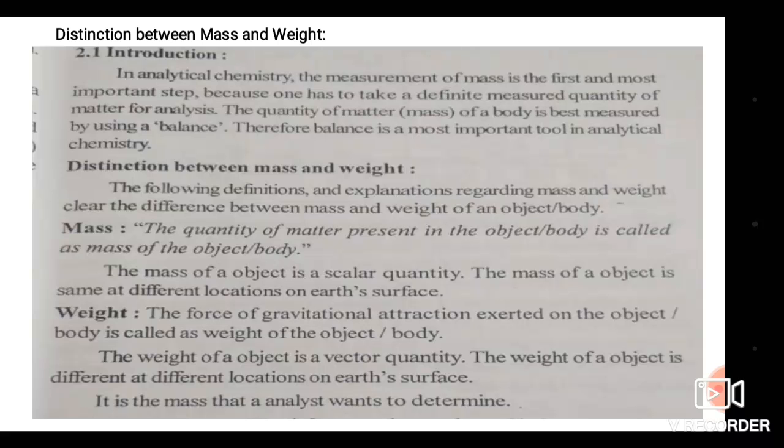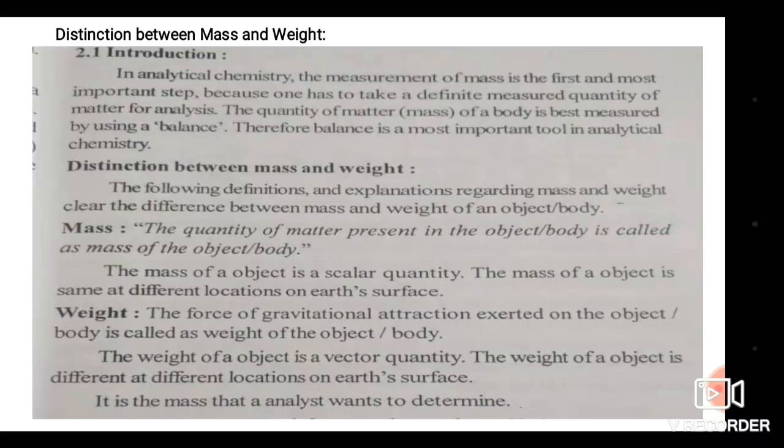If you take the mass of a given object at your native place, it is the same as at the moon or other places on earth. So it is a scalar quantity, and it does not change with direction or place. This is about mass.